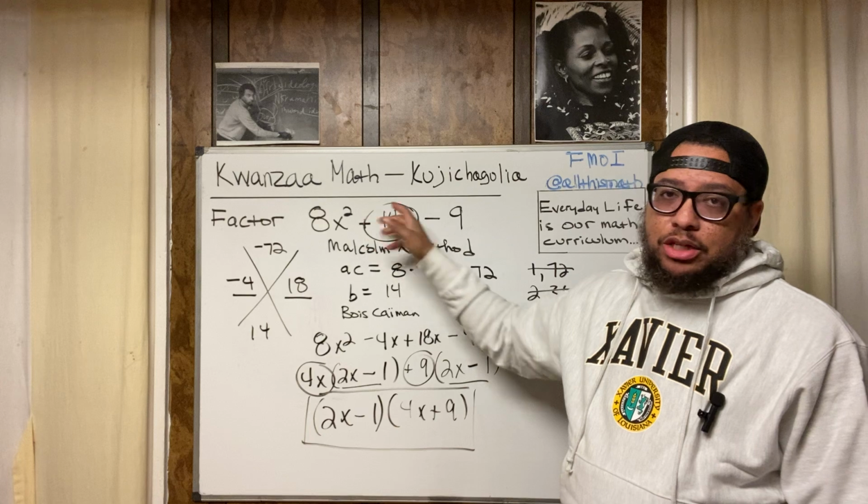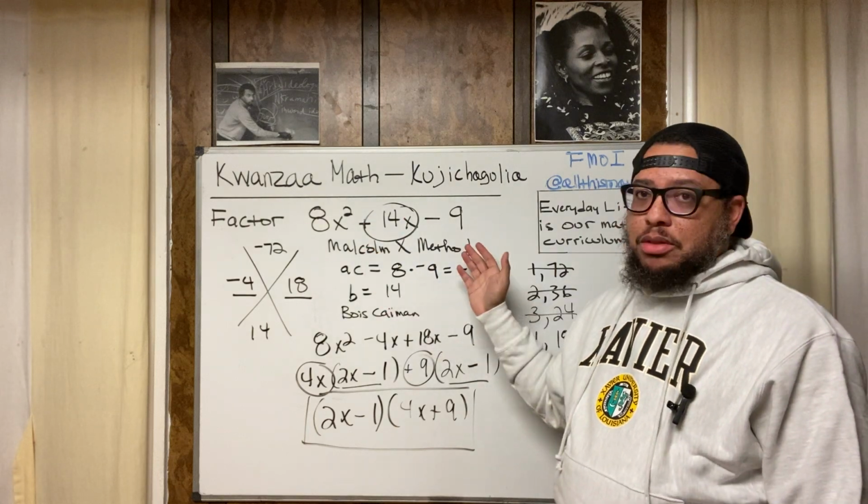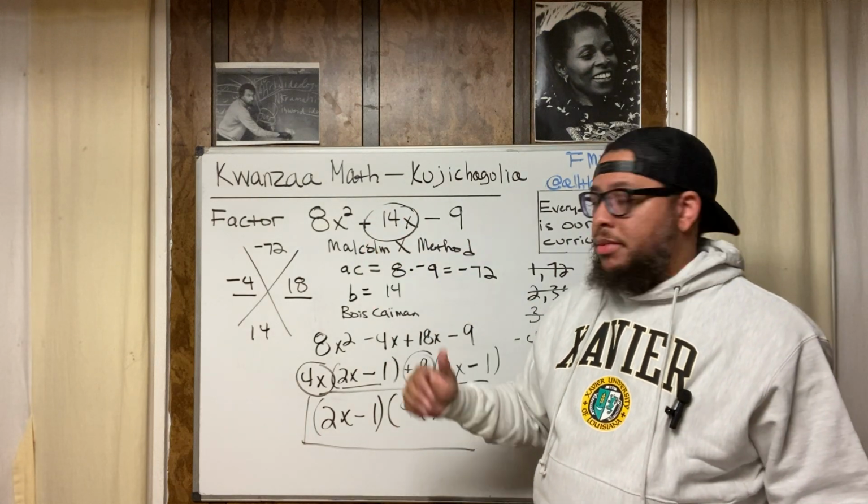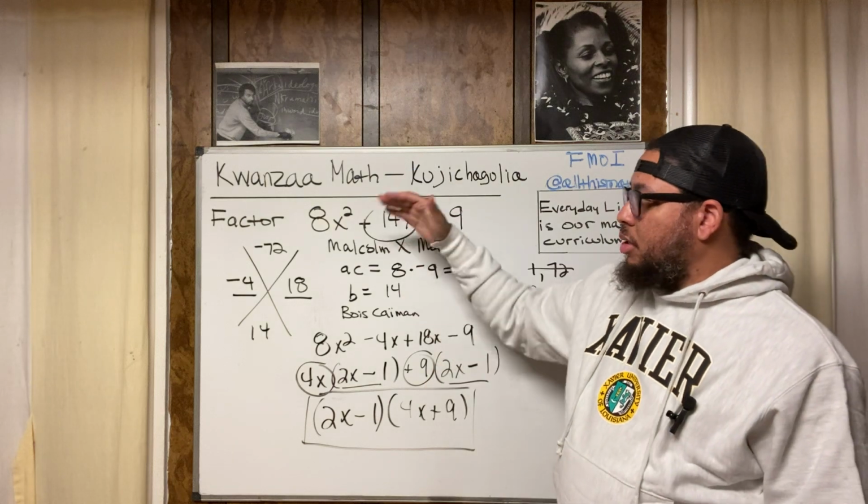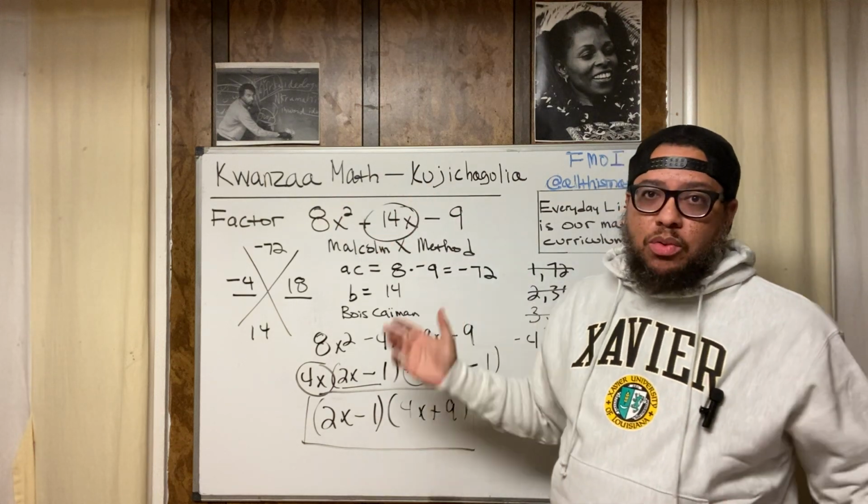Practice factoring quadratic trinomials. Use the Malcolm X method. Don't use the Malcolm X method. Whatever, just as long as you can factor quadratic trinomials. Whatever works. You know what I'm saying?